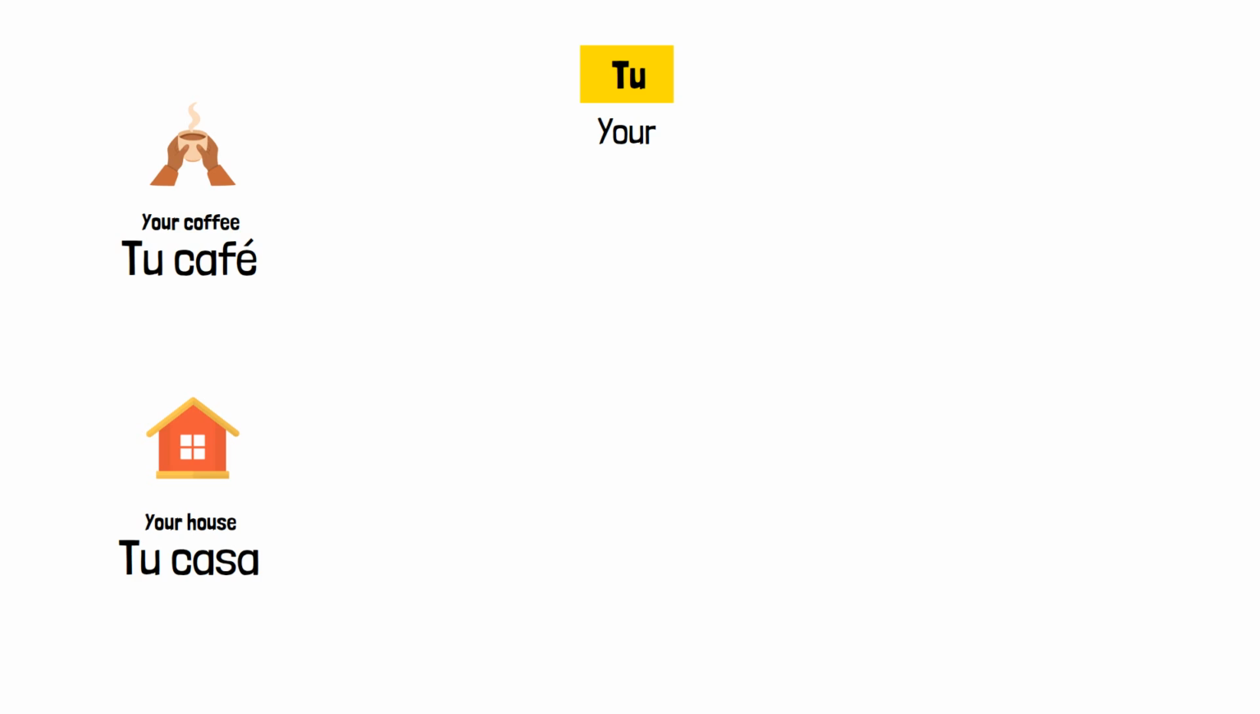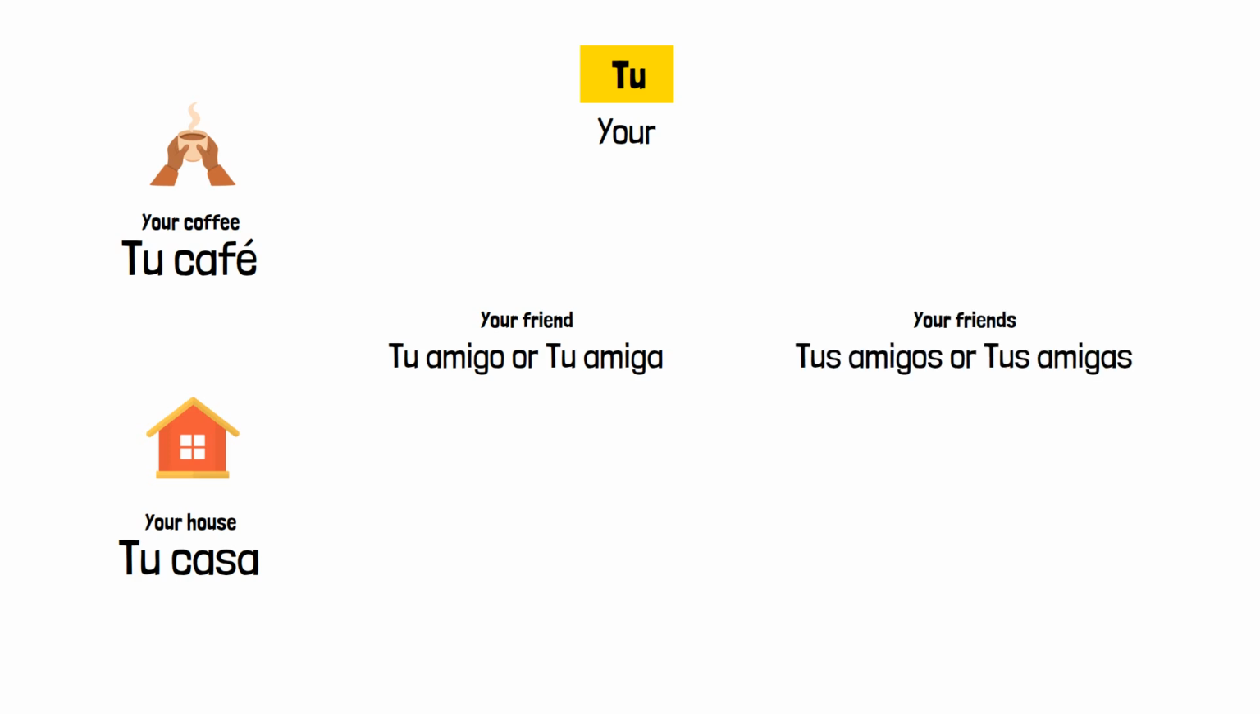Now, tu. This means your when you're talking to someone informally. Your coffee is tu café. Your house is tu casa. Like mi, it doesn't change for gender. Your friend is tu amigo or tu amiga. Same form. For plural, add S. Your friends is tus amigos or tus amigas.